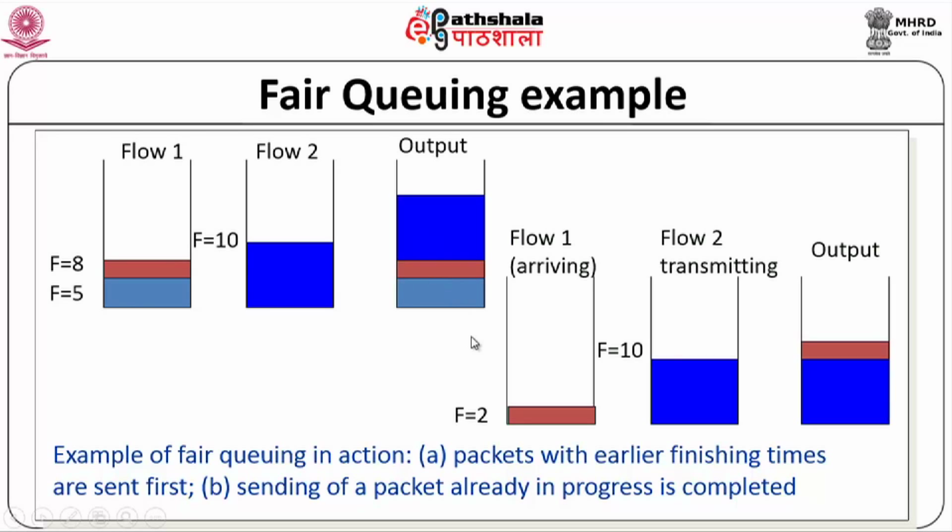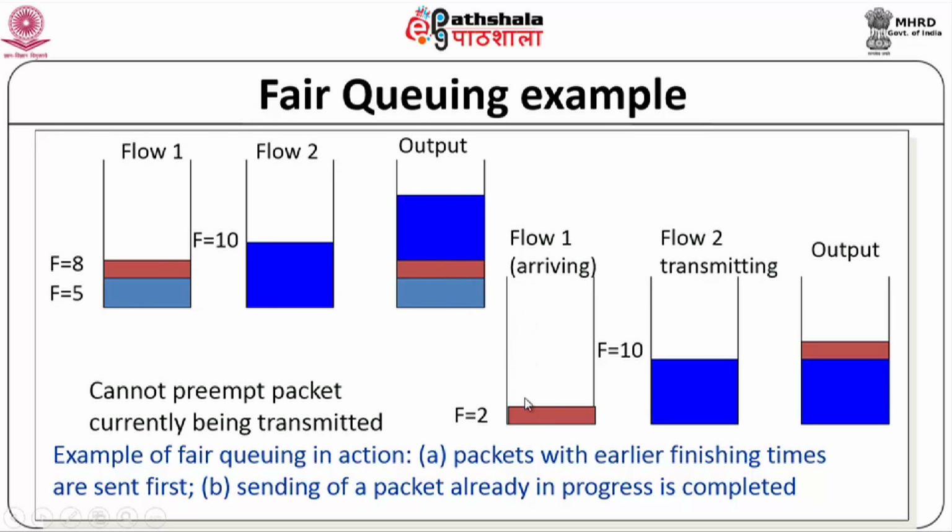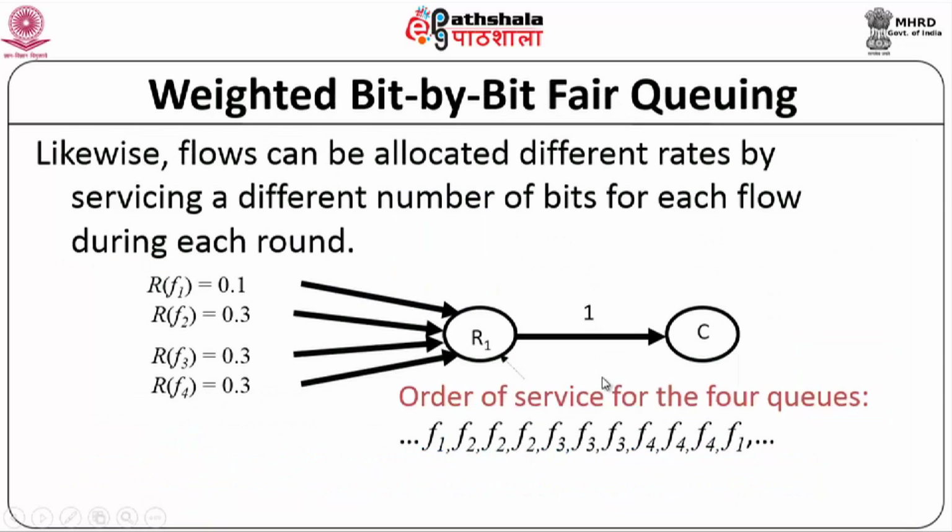Now let us look at a scenario where something is in progress, okay. So let us say for instance, flow 1 is arriving, okay, and flow 2 is transmitting at that time, okay. If flow 2 is transmitting at this time, now what will happen? Since this is already being transmitted, even though this has a smaller finish time, this has to go after this, okay. So this will go first, then that will go next, okay. So you cannot preempt a packet which is being transmitted. So that is what we understand from this, okay.